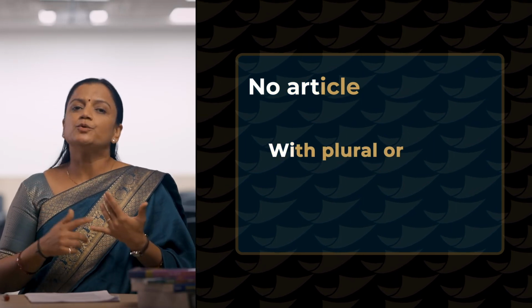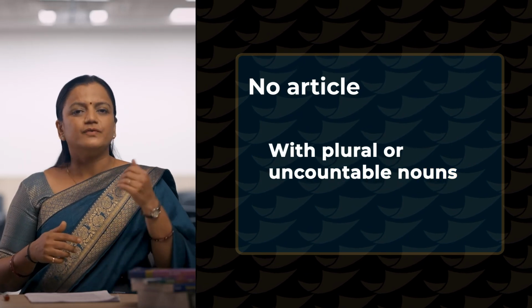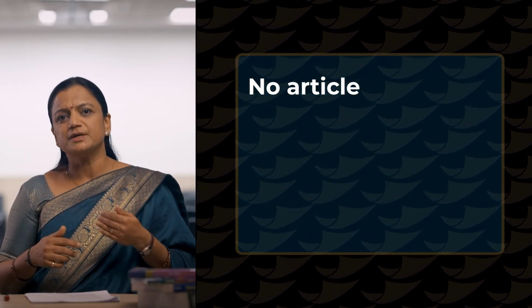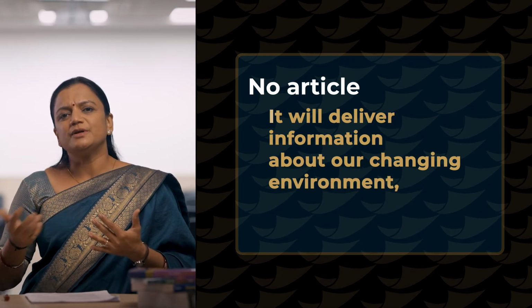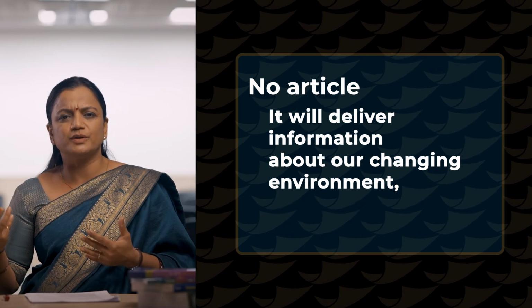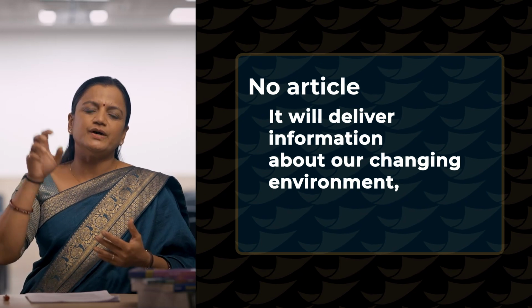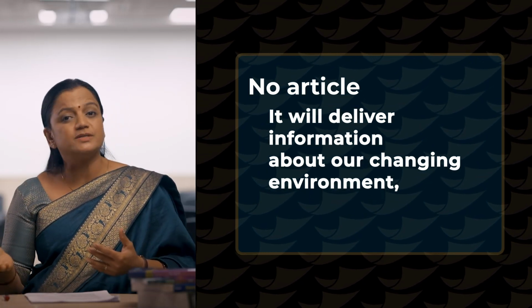Next, it is not necessary every time that we place an article wherever we find it appropriate. Not every place or every sentence needs an article. So, we do not use articles with plural forms. We do not place articles with uncountable nouns unless we need to specify something about them, right? For example, if I say it will deliver information about our changing environment, there is no need of writing the before information unless you need to specify that the information you are talking about is quite important.